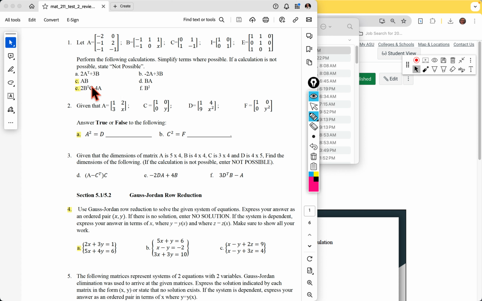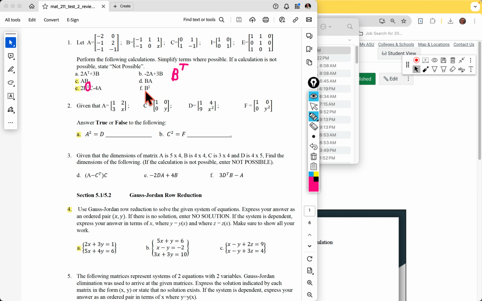Okay, so what we're going to focus on is B transform. Now, if it was all numbers, you could do this in your calculator. You enter the matrix, and there's a function with the little t, and you do it. The transform is just going to take every column and turn it into a row, and every row into a column. For the B, the reason I did this one is because there's an X, and there is a need on the test to do that.